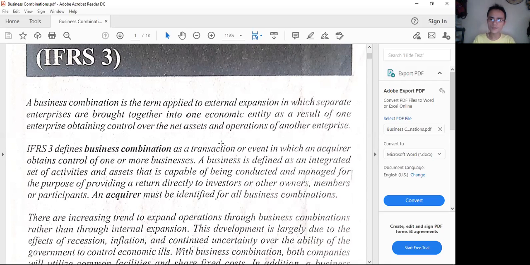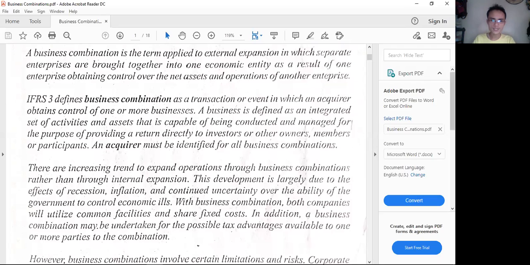For those who are into business, they know these three things: selling or distribution, then production, of course, prior to selling, and administration. These are the three traditional areas of business. As you go into other subjects like management advisory services, you will know that there's more on the three traditional areas. All right. So you also have here, coming from IFRS 3, a business combination is a transactional event in which an acquirer obtains control of one or more businesses.